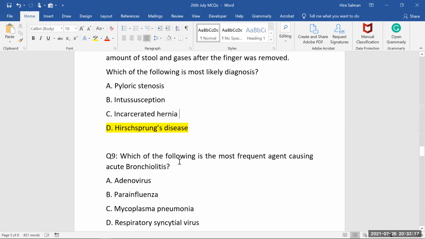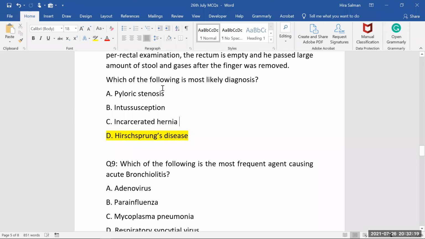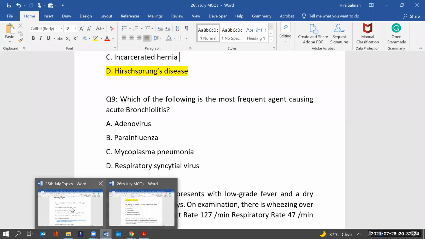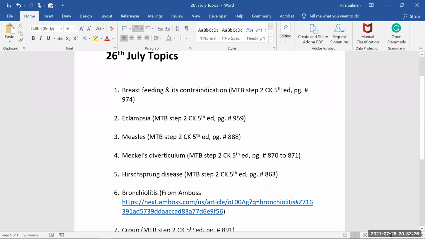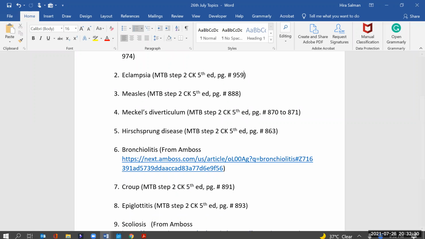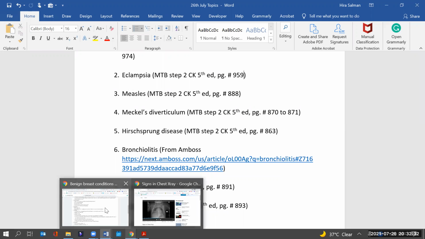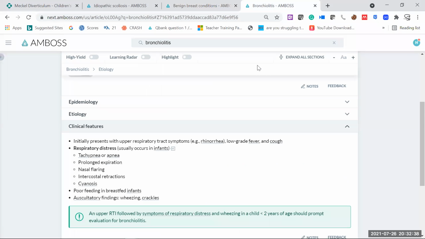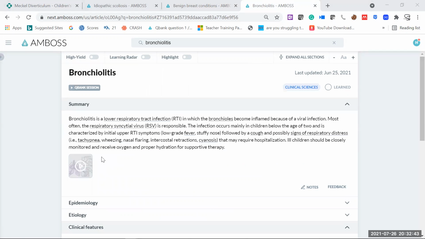So the next question, we have to go for the theory first. Bronchiolitis. Okay, that is not very much in detail in MTB, so we'll go for the AMBOSS. Okay, so bronchiolitis is a lower respiratory tract infection.